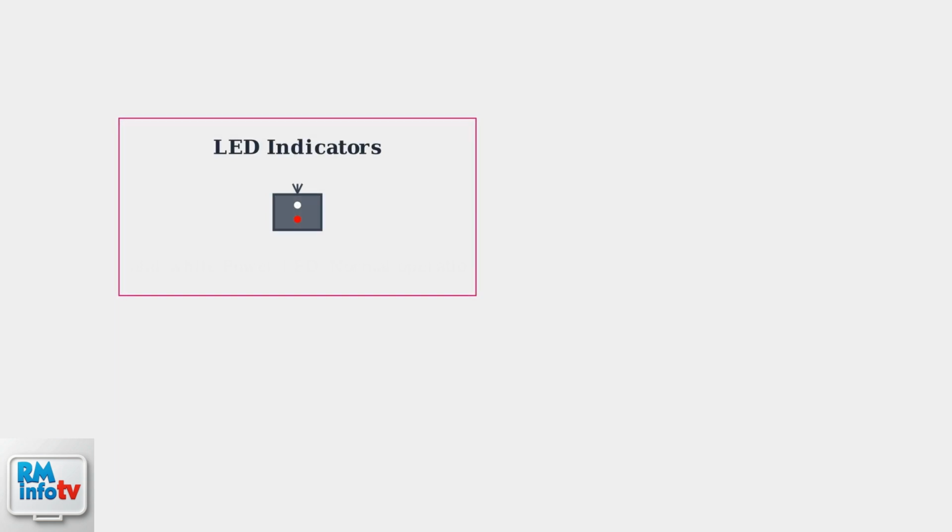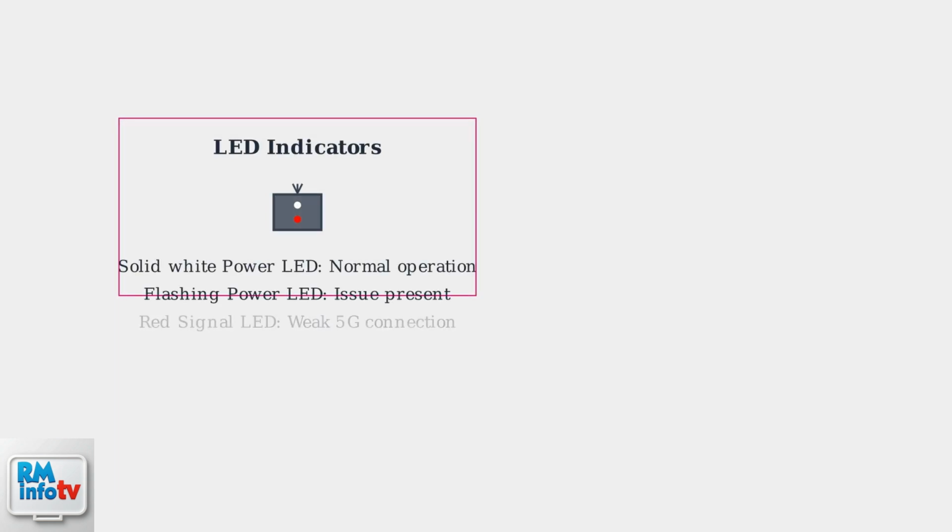Your T-Mobile 5G router's LEDs provide crucial diagnostic information. A solid white power LED indicates normal operation, while flashing suggests an issue. A red signal LED signals a weak 5G connection.